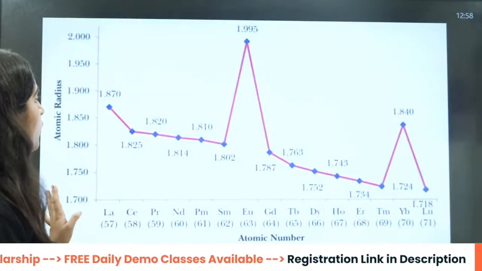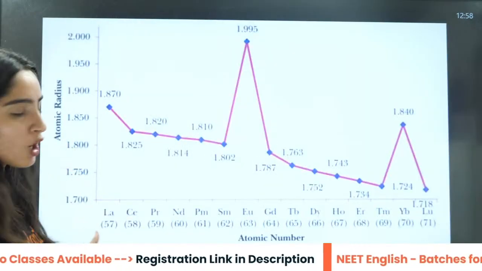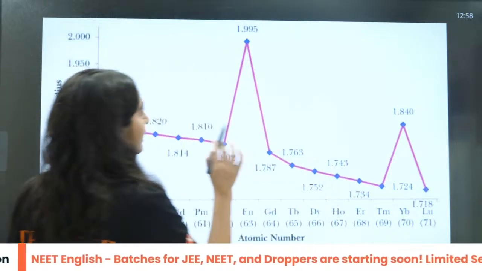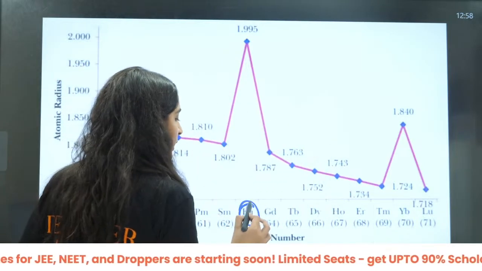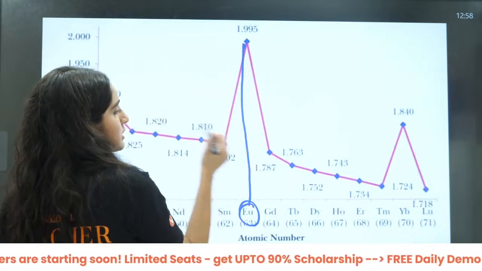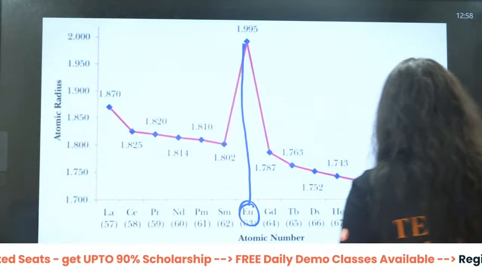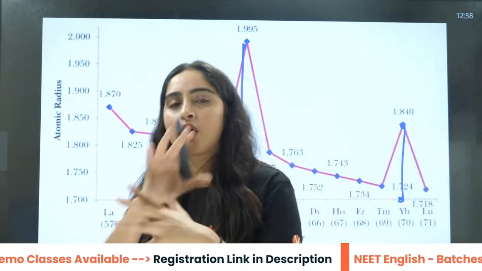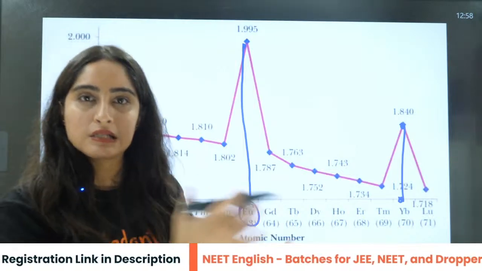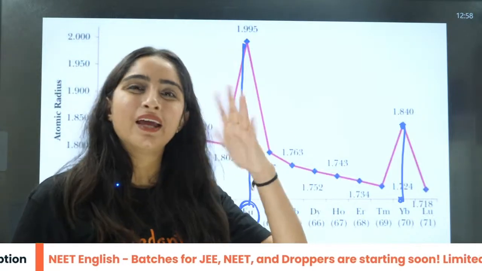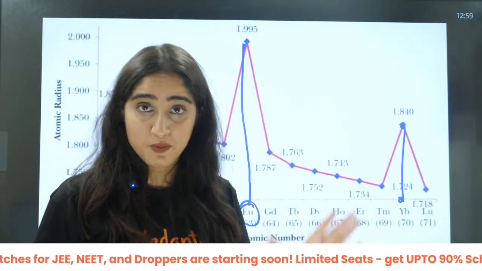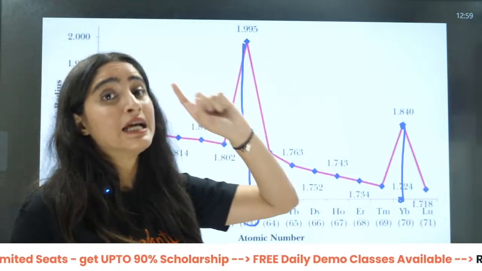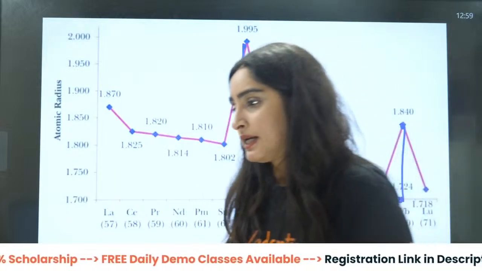Okay. Now let us talk about the other thing. Beta, this is about f orbitals. I've just told you that you will see an exception at europium, and at ytterbium also, where usually it is decreasing. So basically in f orbitals the trend is not very consistent; you will observe very abnormal trends. Again, we are going to do this in detail in the d and f block.